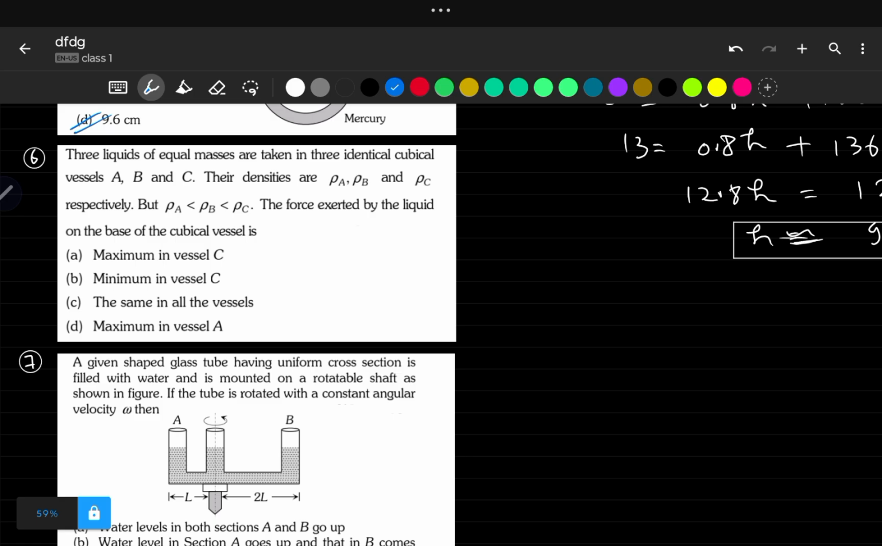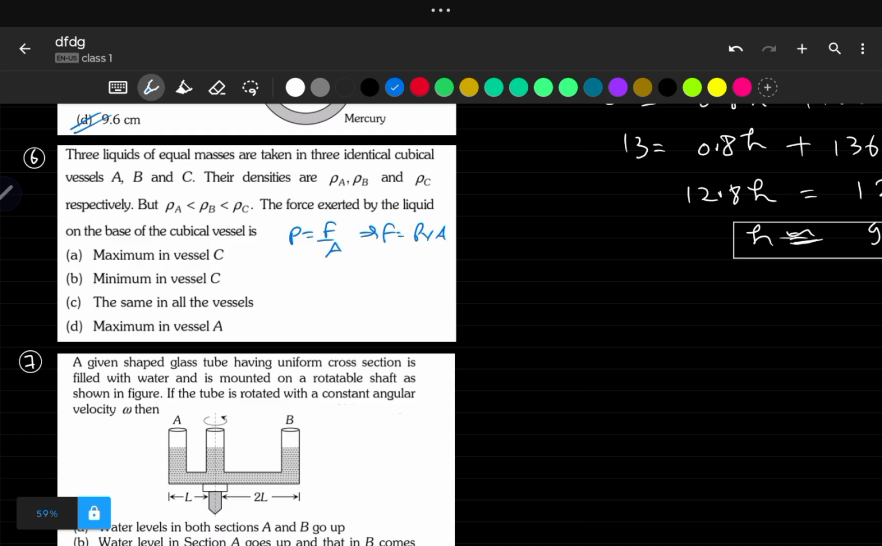Three liquids of equal masses are taken in three identical cubical vessels A, B and C. Densities are rho A, rho B, rho C. Okay, fine. They're asking us for the force. So we know how to solve it. Just go by the basics. Pressure is force over area, or thrust over area. Force can be written as pressure into area.